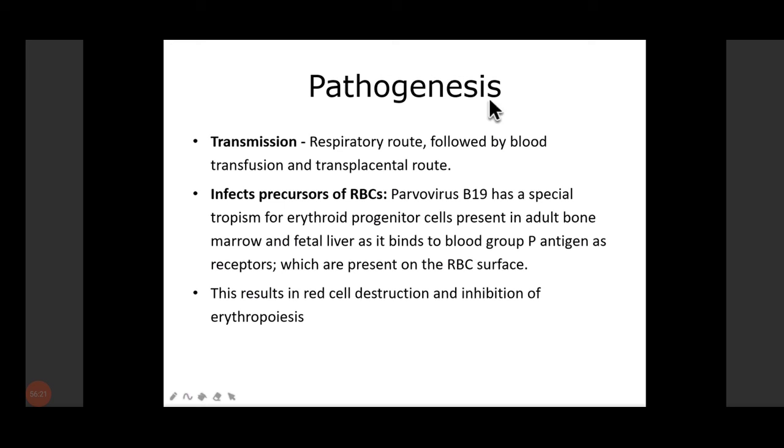Then transmission of infection is by respiratory route, followed by blood transfusion. It may also occur by blood transfusion or through the transplacental route. These cells particularly show tropism for erythroid progenitor cells, which are present in adult bone marrow.